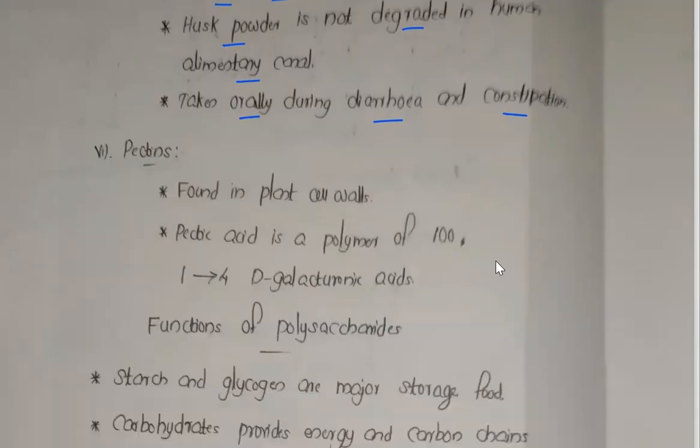Now the pectins, found in the plant cell wall. Pectic acid is a polymer of 100 1 to 4 D-galacturonic acids. So 100 units of 1 to 4 D-galacturonic acid combined together form pectins.